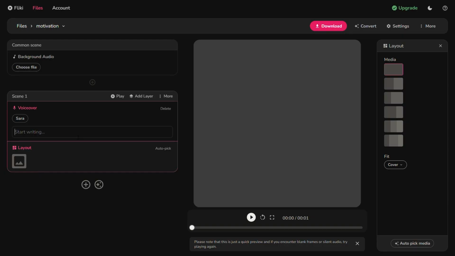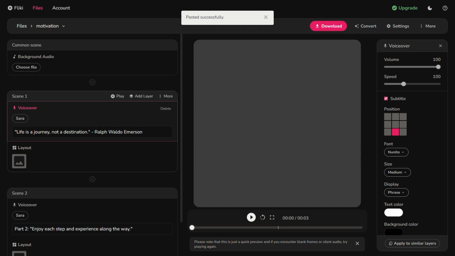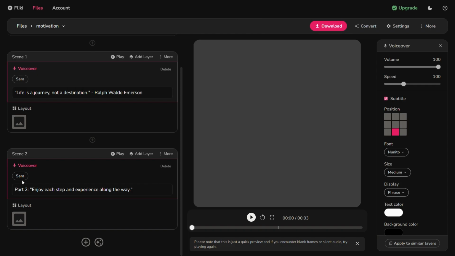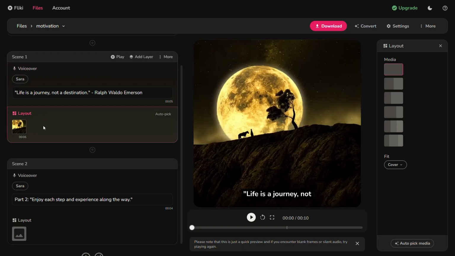Once you paste these quotes into Fliki, this would place the quote into one scene. After this, click on the image icon so that you can search for and select the footage. Clicking on this allows you to find a piece of footage for your short or reel. Although this may be enough for some, others may want to make the video more engaging by adding more content to the footage, thereby making the viewers watch the video for a longer period of time.